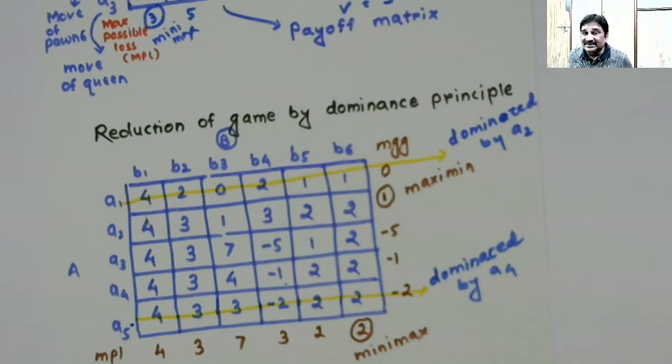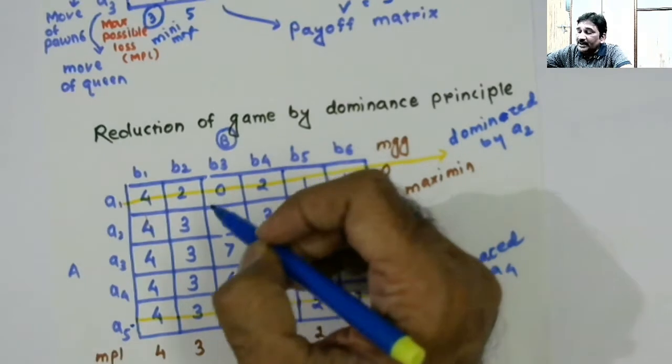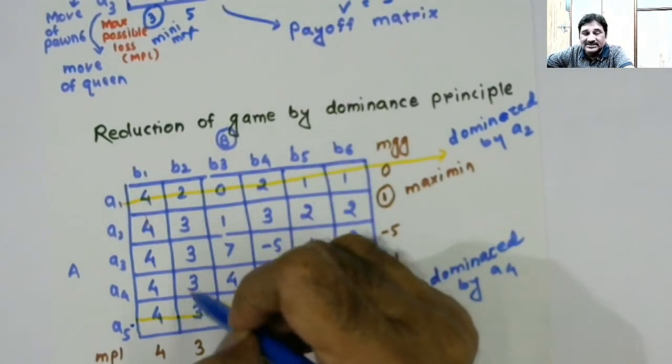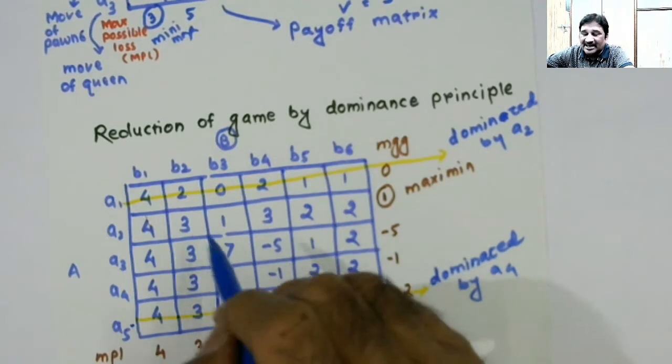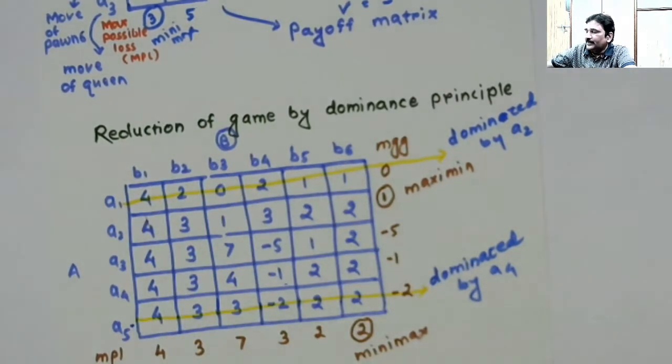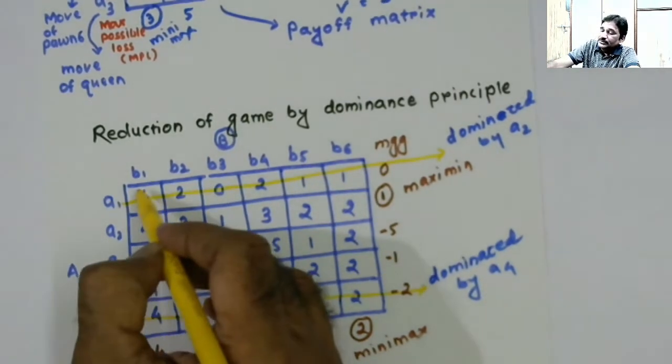Now the consideration is from the point of view of player B. B will try to retain that course of action which results in minimum loss to player B. Whenever we are referring to B, we must think in terms of loss, and whenever we are referring to A, we must think in terms of gain. So player B will retain that course of action which results in lesser loss, and eliminate that course of action which results in more loss. So these values are more.